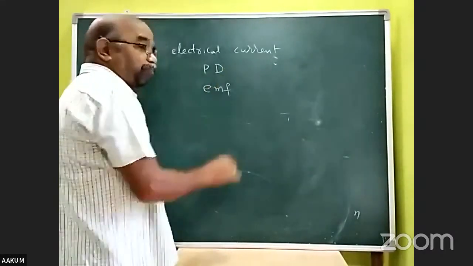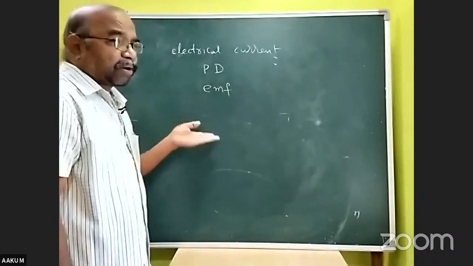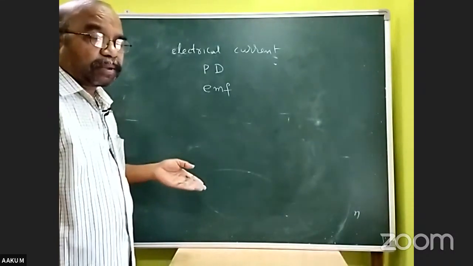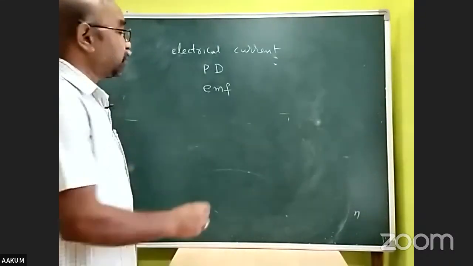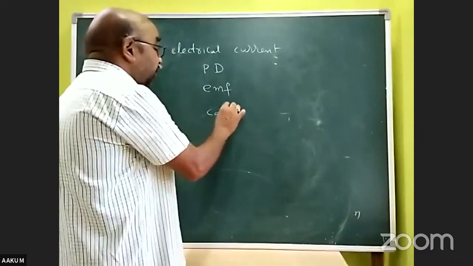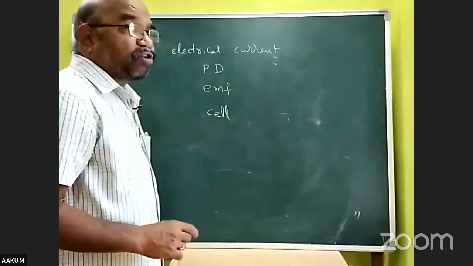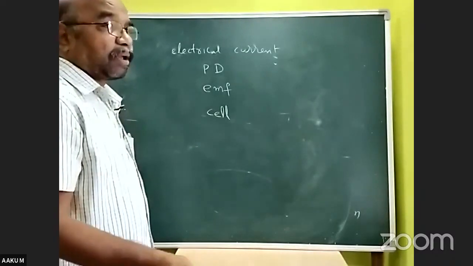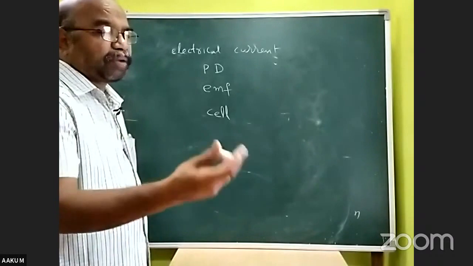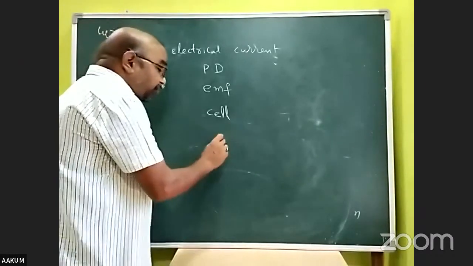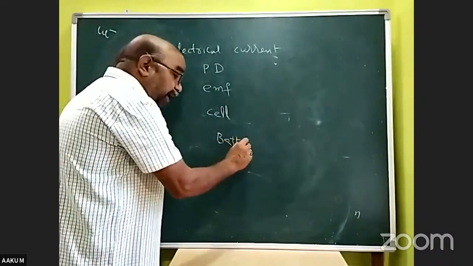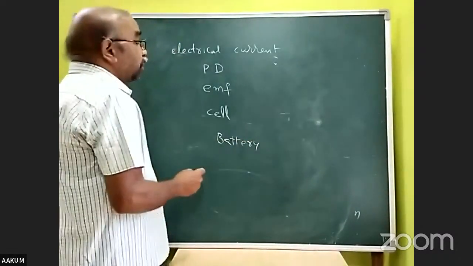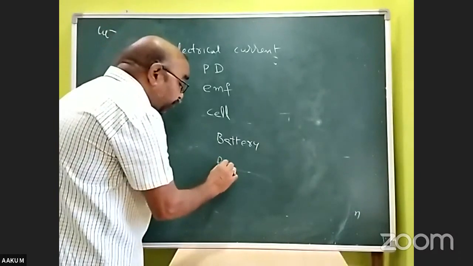Electromotive force. It is either work done or energy supplied by the cell to drive unit charge along the circuit. Cell: a device which converts chemical energy into electrical energy or electrical energy into chemical energy. Group of cells: battery, group of cells, right?